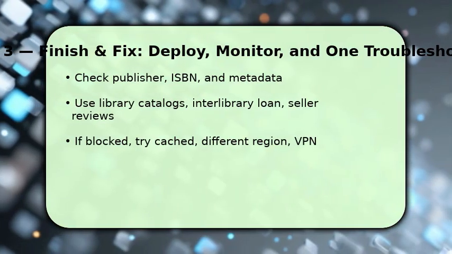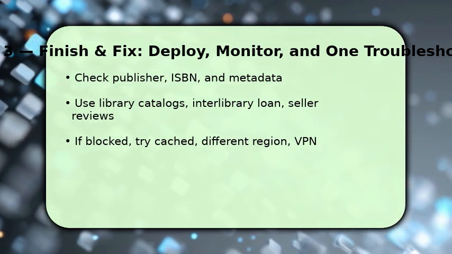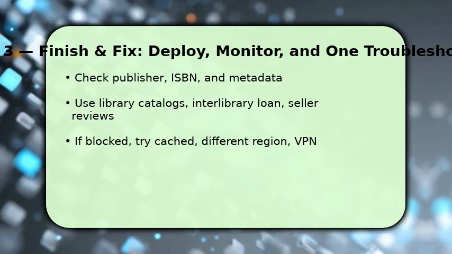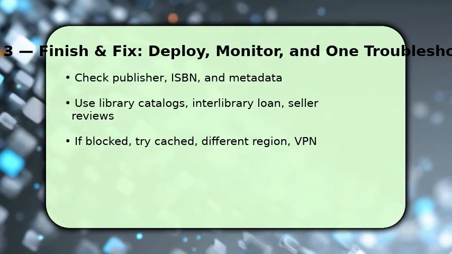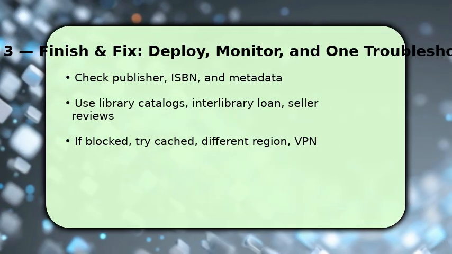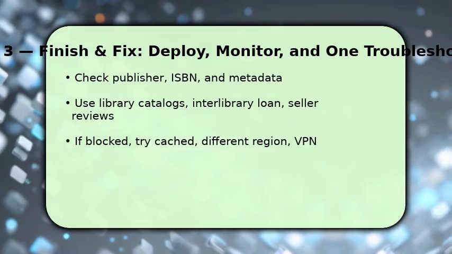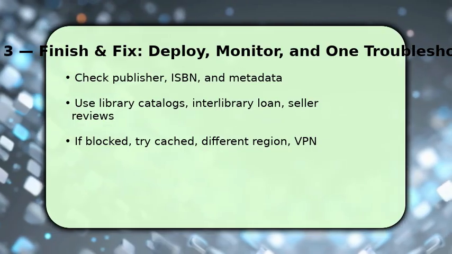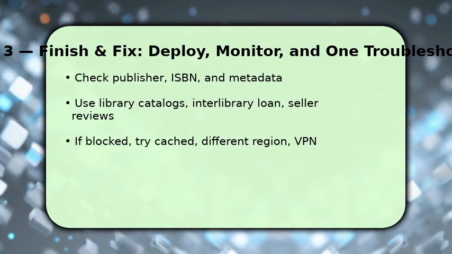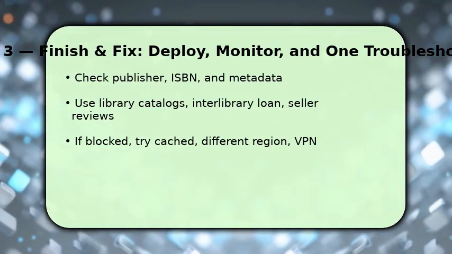Finally, verify what you find by matching ISBN, publisher, and metadata. That confirms edition and avoids fakes. Then decide. Borrow via a library catalog or interlibrary loan, buy from a reputable seller, or use an authorized digital download. If a page is blocked, try the cached version, switch Google region settings, or use a VPN. Just be legal about access. If metadata conflicts, rerun a targeted query with the ISBN to resolve which copy is correct.